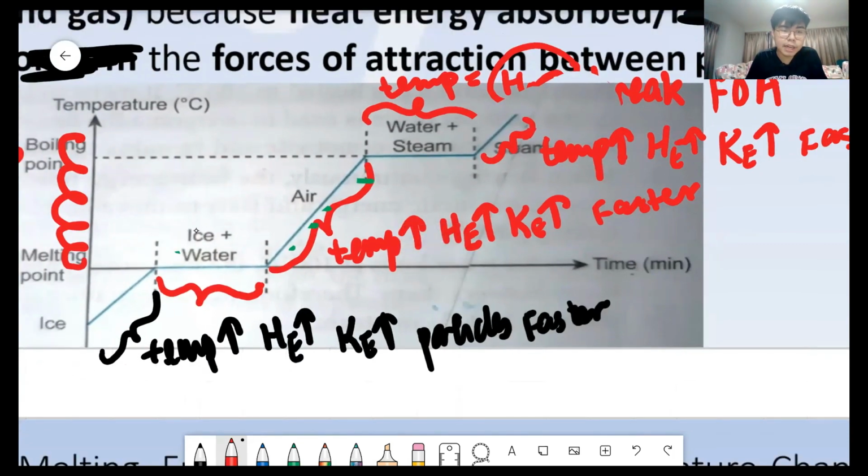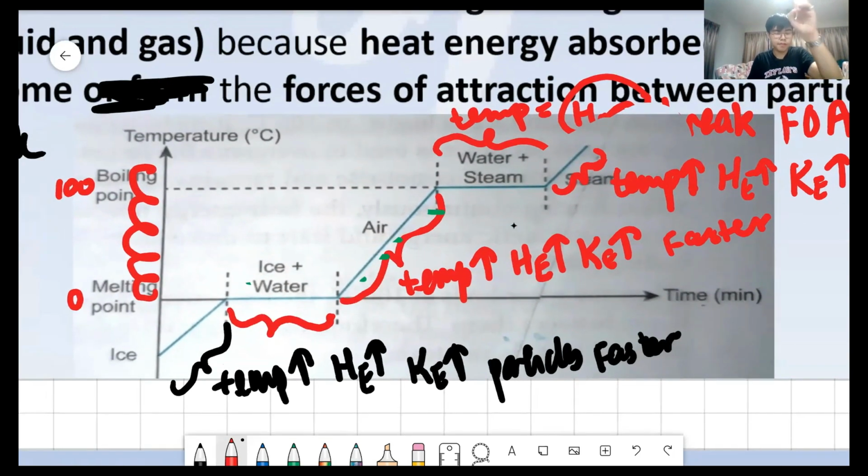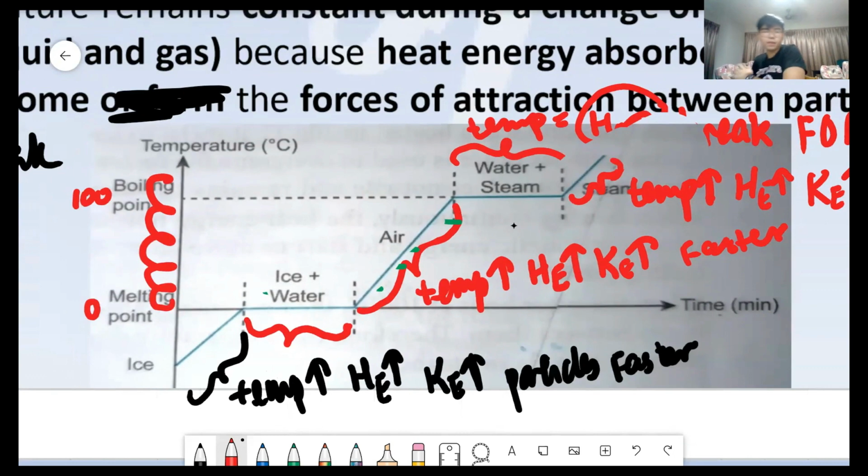Do you see the ice? Ice plus water, water plus steam, and steam. This is important. Very, very important. Even if you didn't hear me for the last 4 days, this one you must hear.